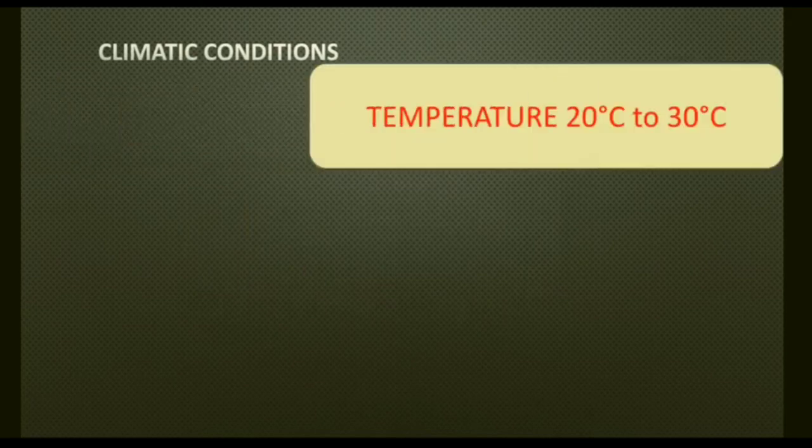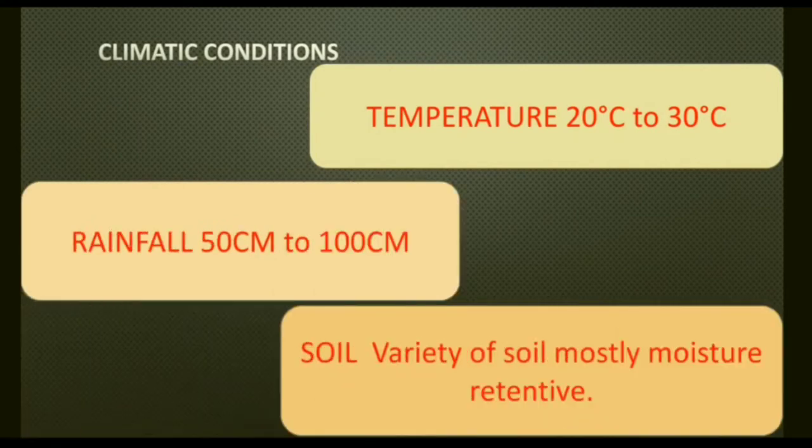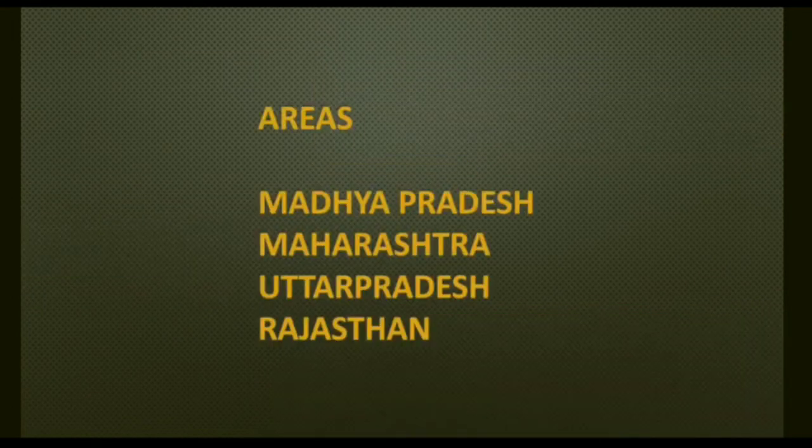Climatic condition: 22 degrees to 30 degrees Celsius, rainfall 50 centimeter to 100 centimeter. Soil: variety of soil, mostly moisture retentive, so that it can be grown easily in India. Areas: Madhya Pradesh, Maharashtra, Uttar Pradesh and Rajasthan. These are the areas. Leading producers are Madhya Pradesh and Uttar Pradesh.